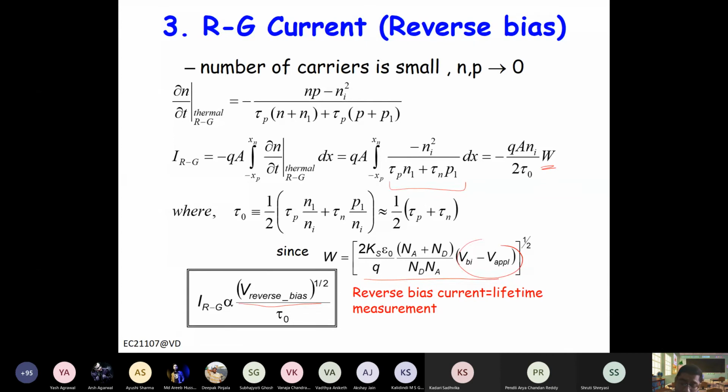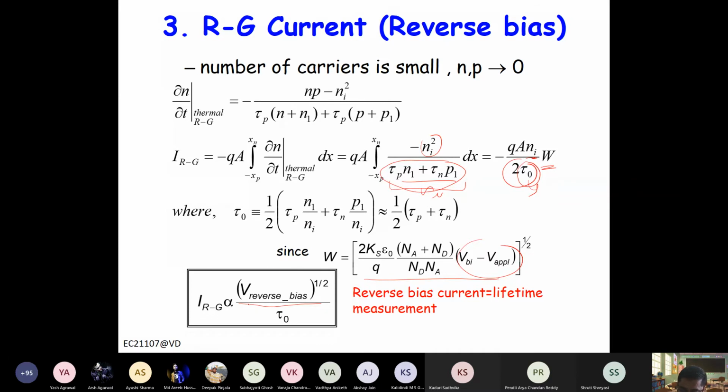And this 2 tau naught, basically assuming that tau_n and tau_p are equal, you can write here 2 tau_n or 2 tau_p. Or you can just define another effective lifetime tau naught, which is basically this denominator. So tau naught becomes half of the denominator here divided by n_i. So we have taken one n_i here. So one n_i is divided here, right? So you just have n_i here in the numerator.